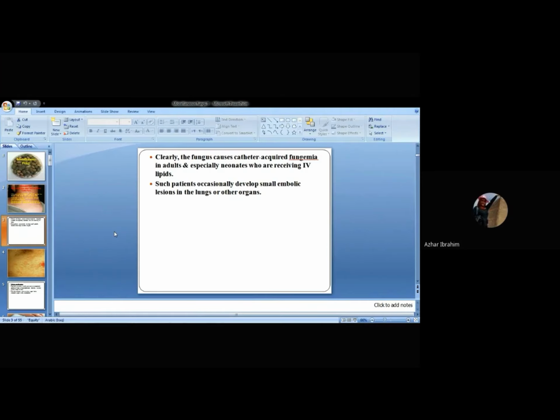This fact, IV lipids, is not available here. It is not used in Iraq as a regimen of treatment, but maybe some days it is used. Malnourished neonates or adults, such patients develop emboli, particularly in the lung or other organs.